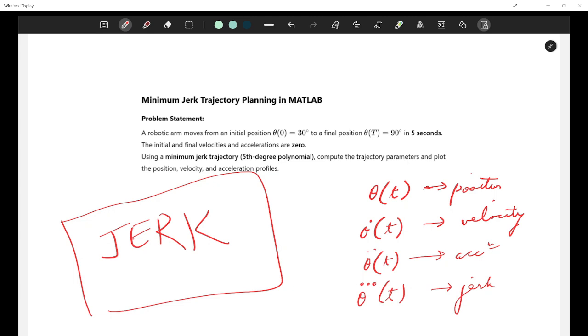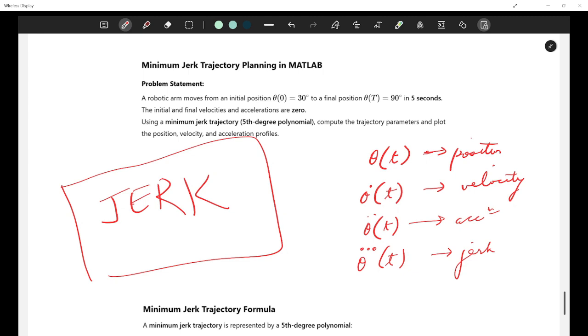Okay. So in that case, this minimum jerk trajectory comes into place. When we don't want to have erratic movement at all, this minimum jerk trajectory plays an important role. All right. So there is a robotic arm that moves from an initial position of 30 degree to final position of 90 degree in 5 seconds. These conditions remain the same.